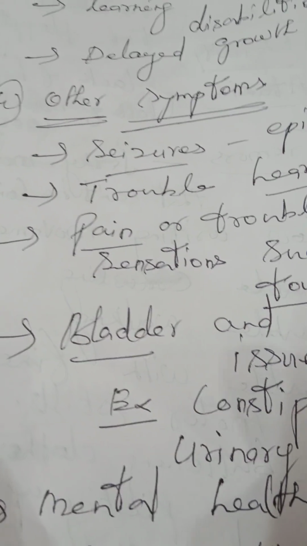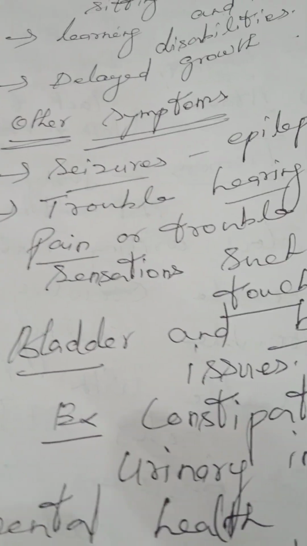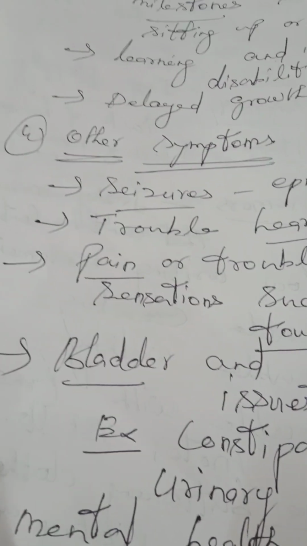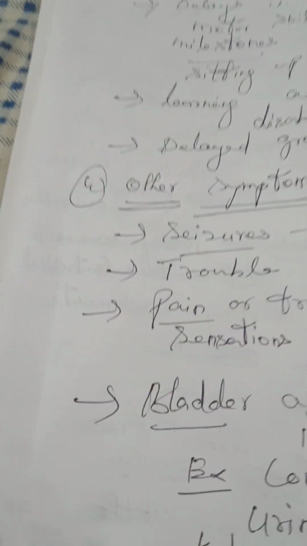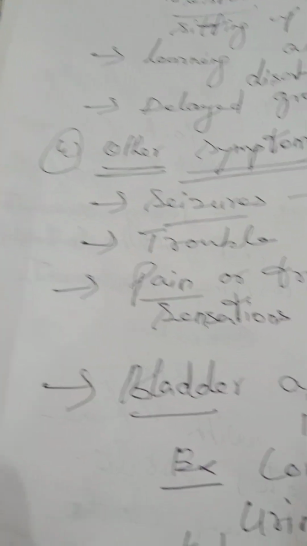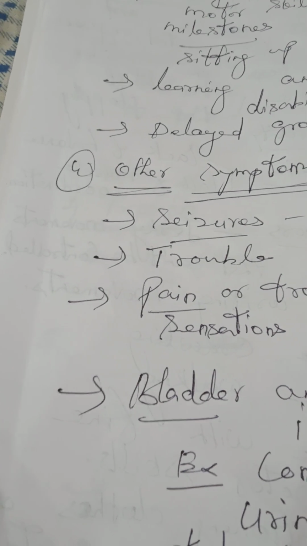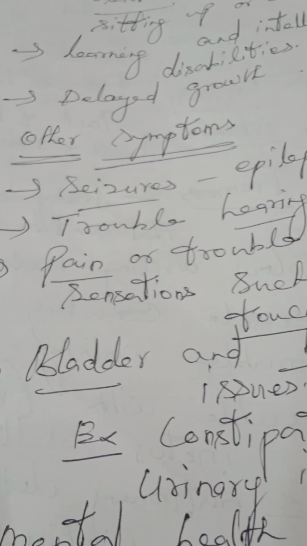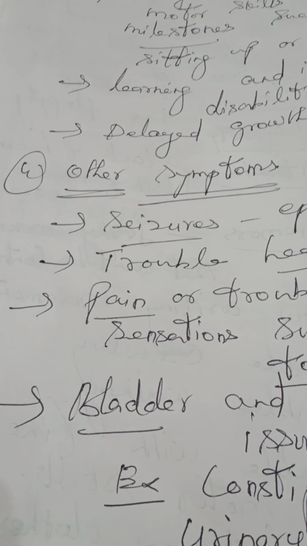Next one, bladder and bowel problems. Example, constipation and urinary incontinence. Again, what is incontinence? Lack of bladder control. Then sometimes they may have mental health problems, mental health conditions. Examples, emotional conditions or emotional problems, or behavioral problems, behavior issues.